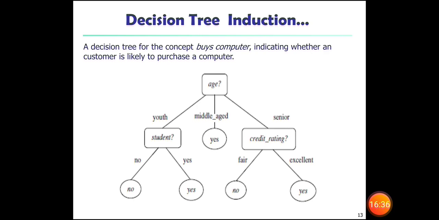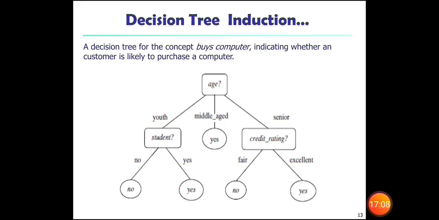If he is youth, then we check whether he is a student. We have two different statuses: no, yes. If no, then the final will be no. If yes, the final node will be yes. In the same way for senior, the credit rating is fair or excellent. If it is fair, no. If it is excellent, yes. Like that, we can categorize and identify the terminal node.